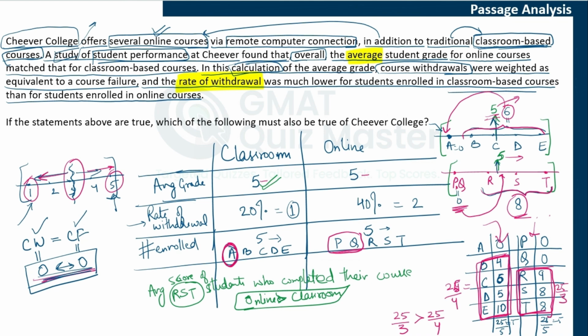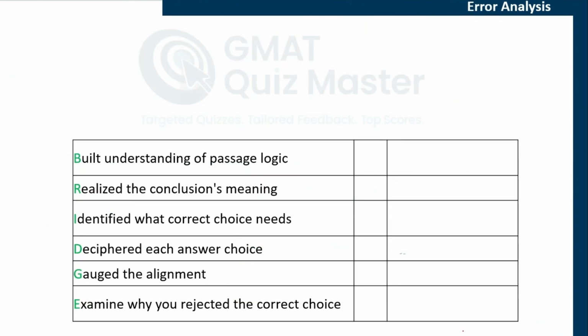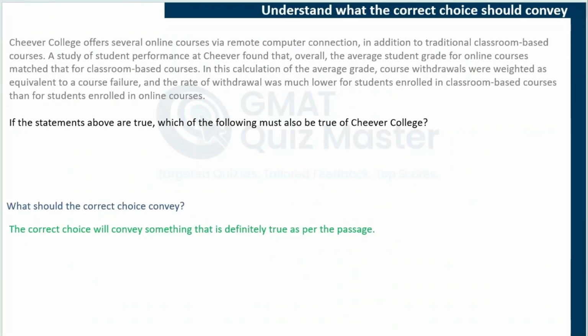So with this understanding, let's move to update our bridge table. Now, if your understanding of the passage logic was complete and correct, mark a tick here. If you missed anything, if you did not draw the inference that we drew, if you did not notice the word averages, or if you did not understand averages properly here, what the word average means, how it affects, or you missed any other thing, mark a cross here and write down what exactly you missed. This is your root cause, the root cause why you could not understand the passage, and this will help you understand what should be the corrective action.